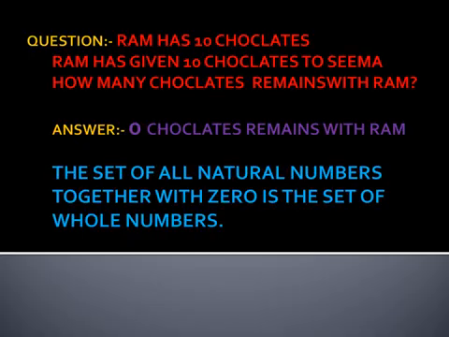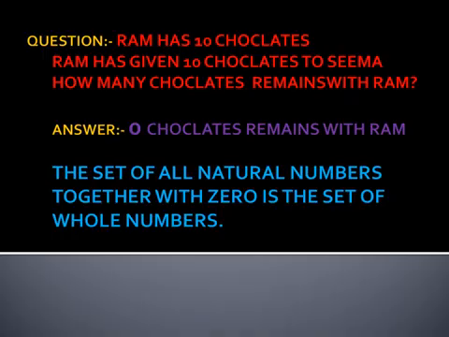See here. Ram has 10 chocolates and he has given all the 10 chocolates to Siva. Now, how many chocolates remain with Ram? It's very easy. The answer to this question is 0 chocolates remain with Ram. Now, 0 is another number. The set of all the natural numbers and 0 is known as whole numbers.